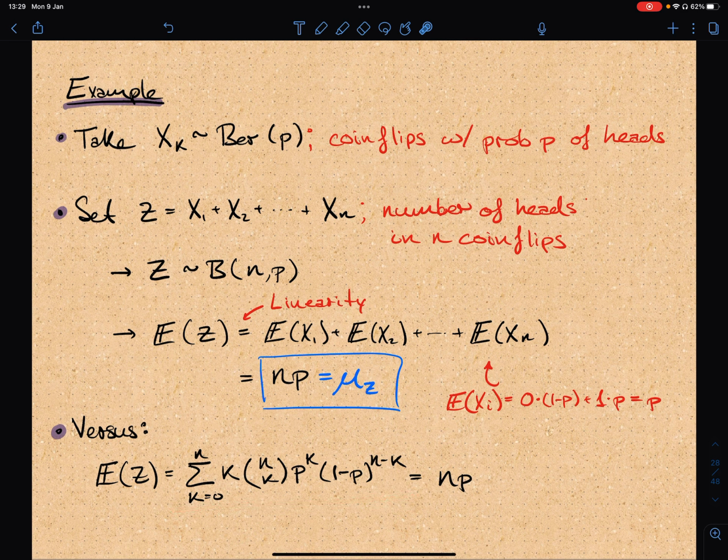So we see the trade-off here in using the properties of expected value. So always keep in mind linearity. It'll simplify your computations.